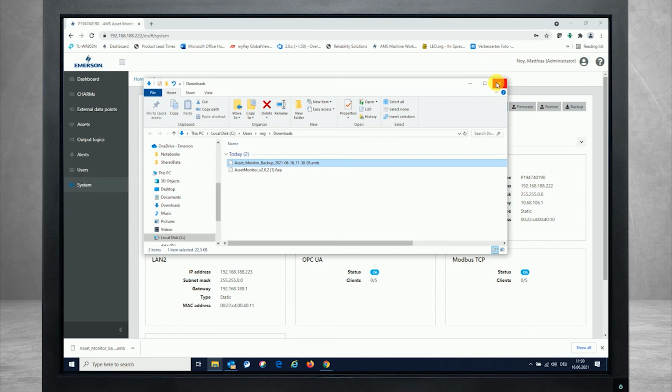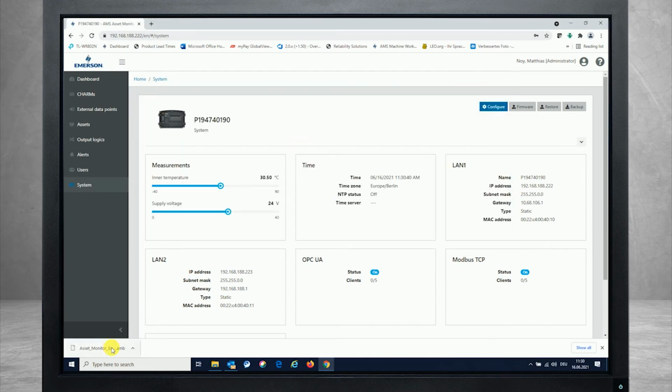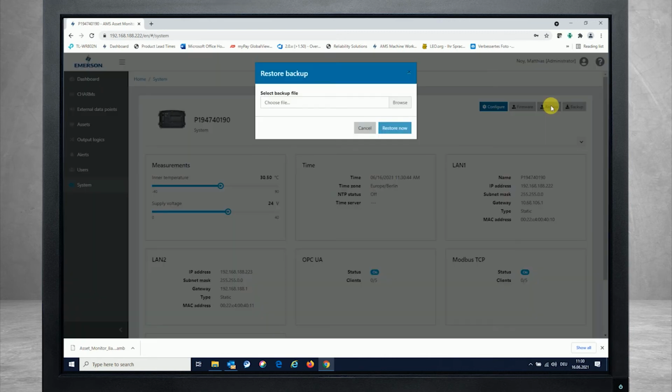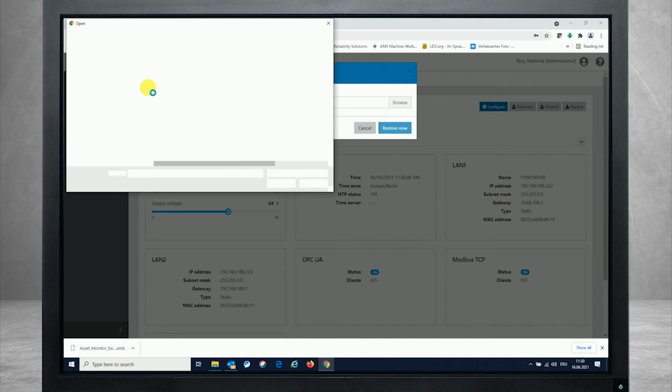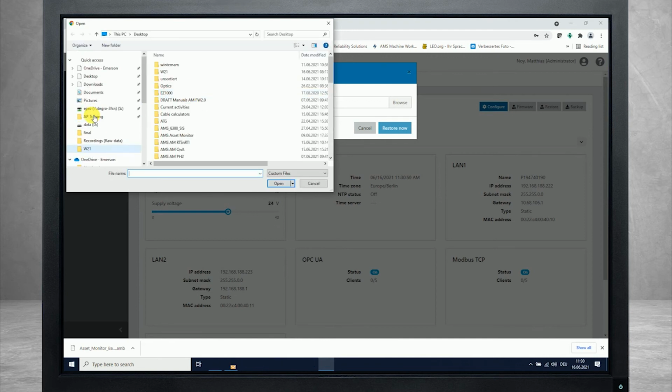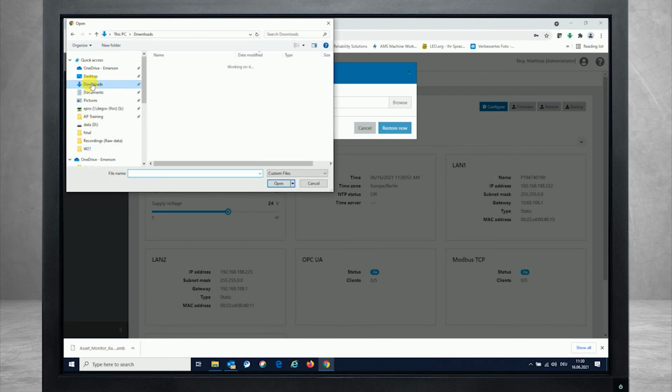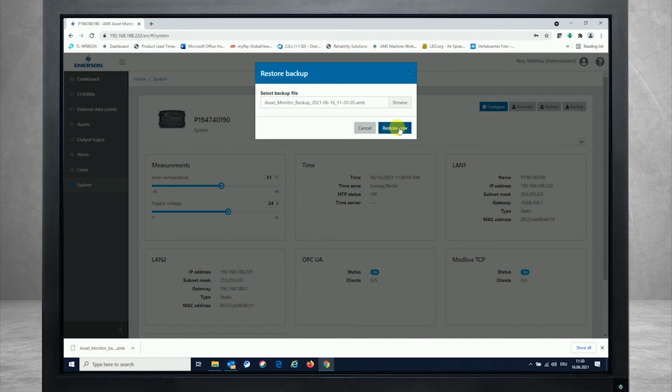backing it up. And finally, after having this file available, you can easily go to the restore section, to the restore button, press that, browse to the file finally from your PC. So I now just need to go to my downloads folder, and you see that the file appears automatically from here. I'm choosing that, opening it, and pressing the restore now button for storing it back into my asset monitor, and you see that the restore has been successful, which I just confirmed with OK.